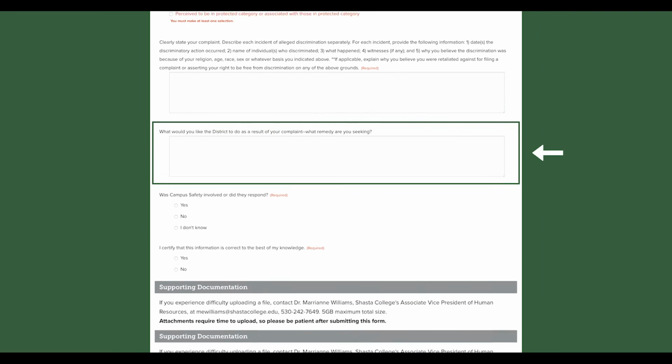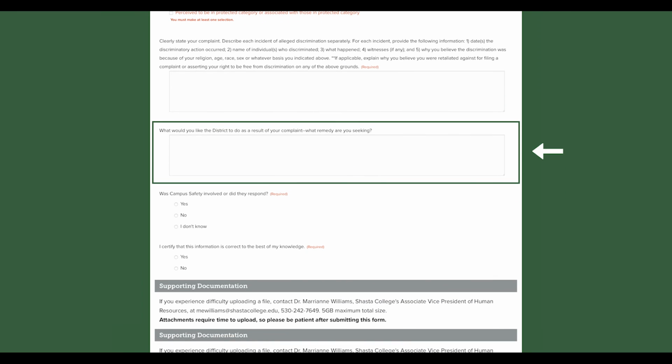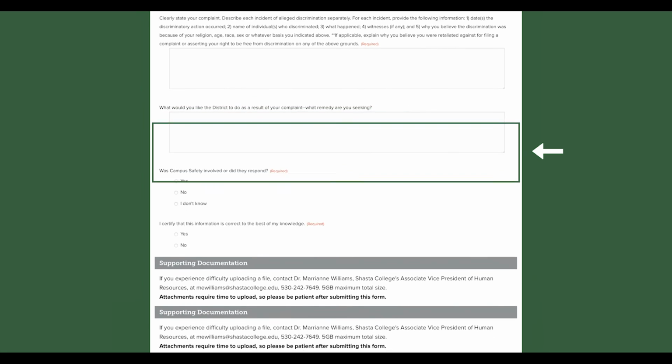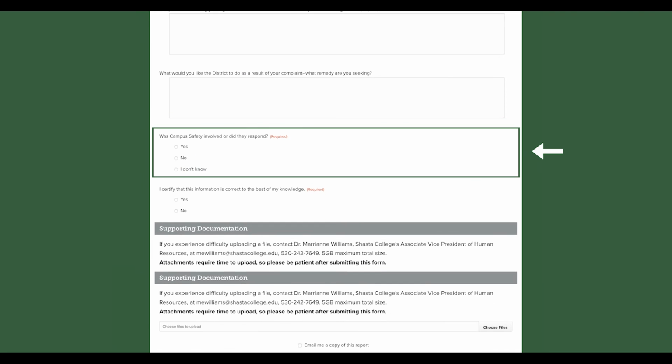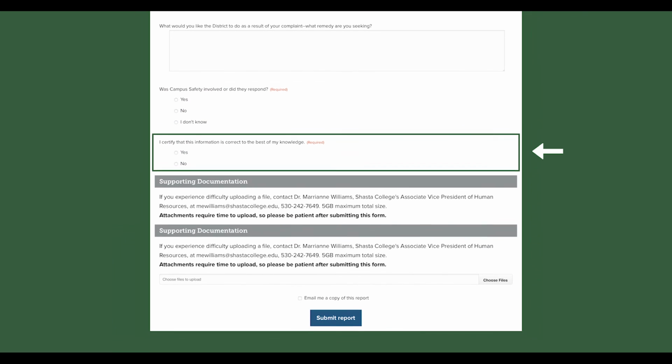What would you like the district to do as a result of your complaint? What remedy are you seeking? Was campus safety involved or did they respond? Select from one of the three choices. I certify that this information is correct to the best of my knowledge. Select from one of the two choices.